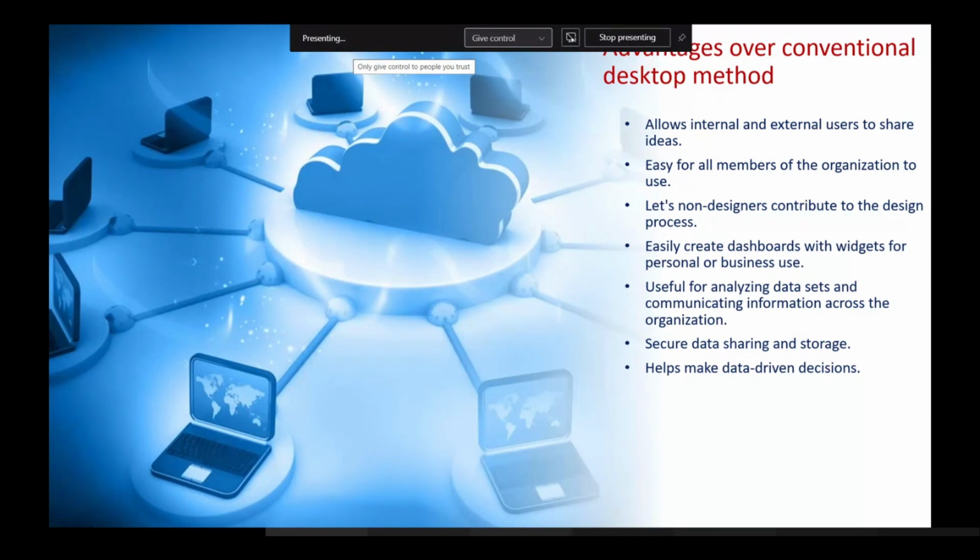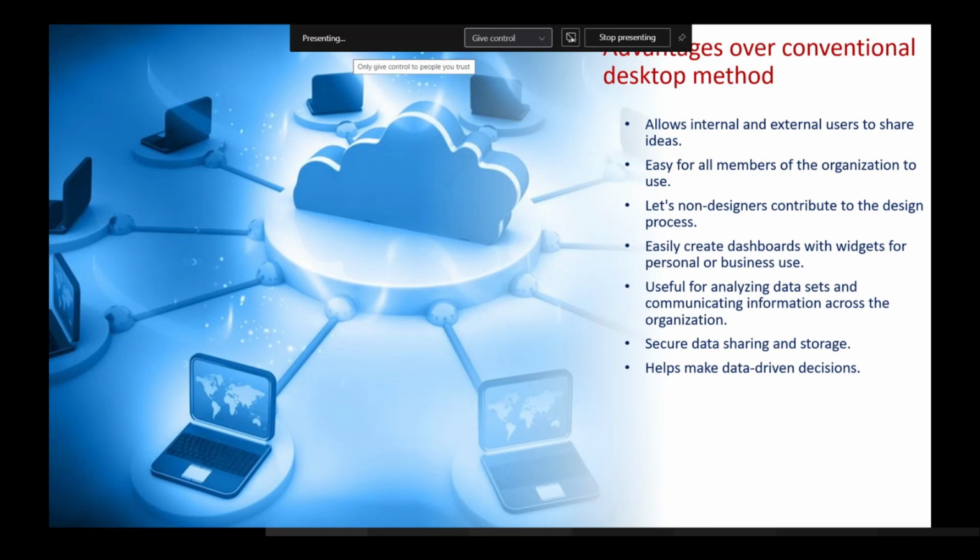So moving on, the advantages over the conventional method. What is the use of this cloud-based platform? It allows all the members of the organization to access it from a single platform. The 3D experience allows non-designers to contribute in the design process. Whoever has the credentials to the 3D platform can join the community and share their ideas. It is also very easy to create dashboards for personal use and also for business use.